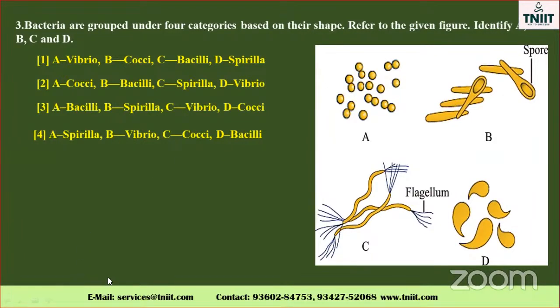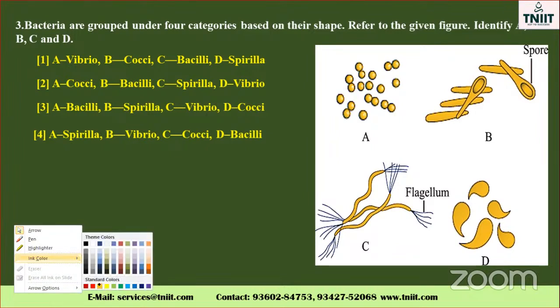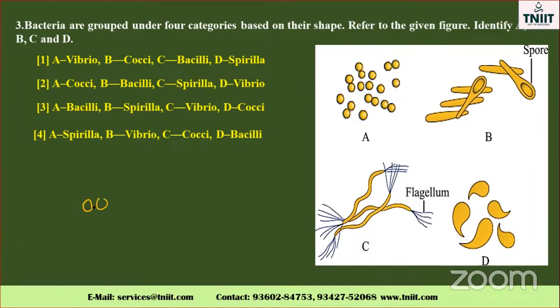Many times they ask this type of question, my dear. Bacteria are grouped under four categories based on their shape. Refer to the given figure. Identify A, B, C, D. See this one A, this one B, this one C, this one D. This one is round in nature, isn't it? Round means coccus. Where is the cocci? It is the second one.